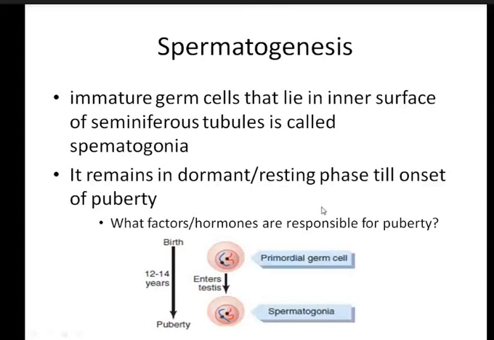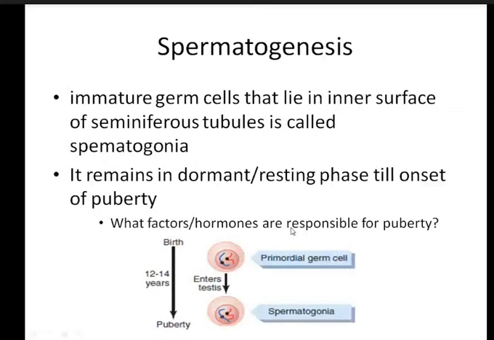Can anyone tell me what the hormonal factors are that are responsible for the onset of puberty? I have told you that spermatogonia will remain in a dormant phase until the onset of puberty, isn't it? So when the person reaches the pubertal phase, only then will spermatogonia undergo different steps and produce sperm. Now there should be certain factors or hormones responsible for the onset of puberty.